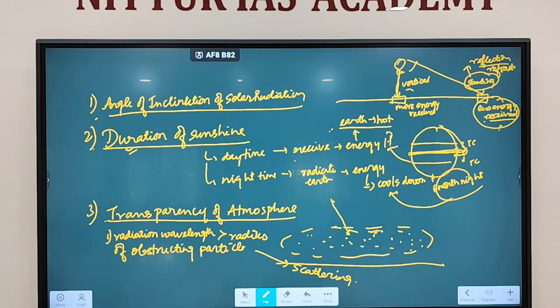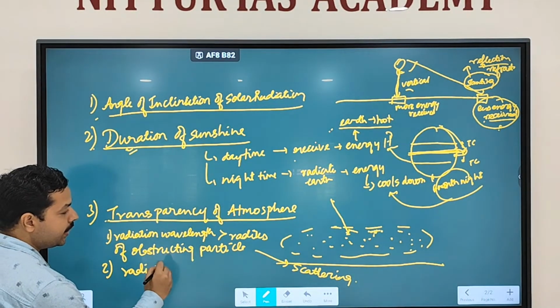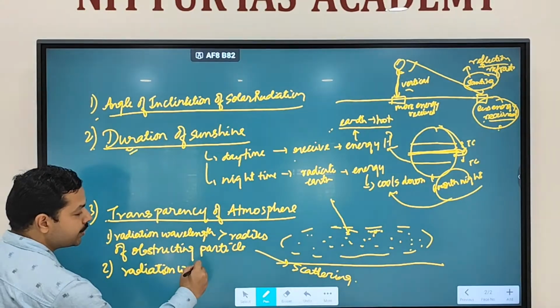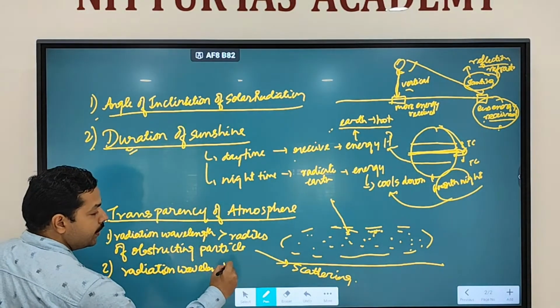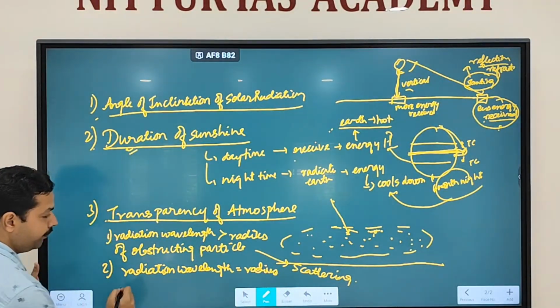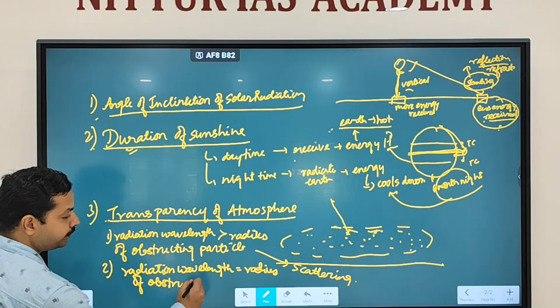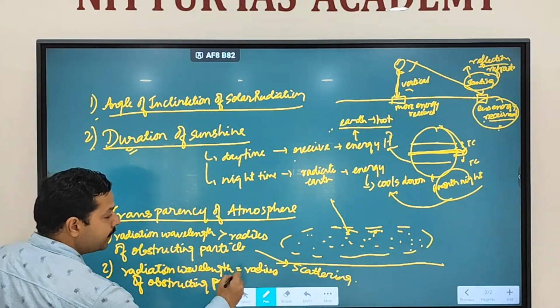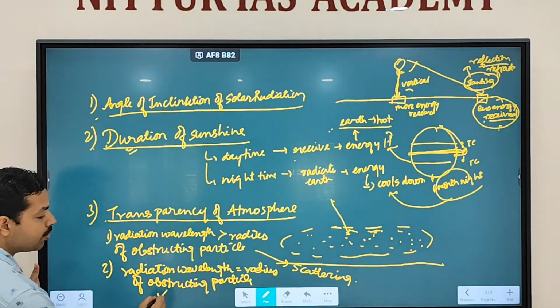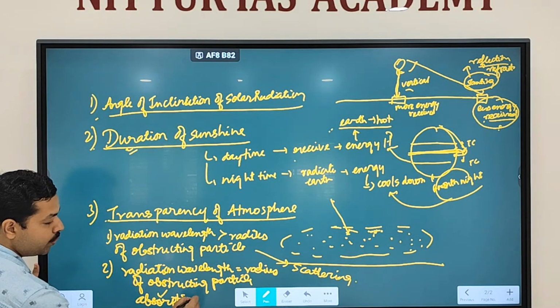Clear? Now the second situation is, if the sun's radiation wavelength which is reaching the Earth's surface is equal to the radius of the obstructing particles, then what will happen? Then absorption will take place.